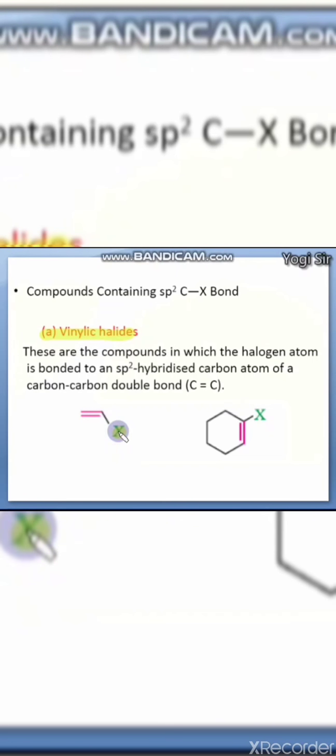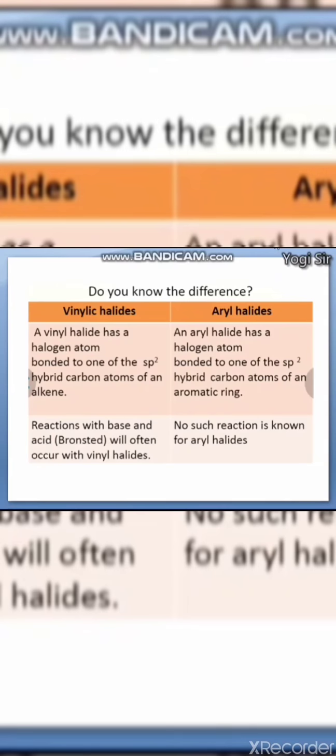Here the halogen is directly bonded to an sp2 hybrid carbon atom, meaning the halogen is bonded on a carbon which has a carbon-carbon double bond. Directly the halogen is bonded over here. Similarly in alicyclic also the halogen is directly attached on a carbon which is sp2 hybrid, where a carbon-carbon double bond is present. They are known as vinylic halides or vinyl halides.